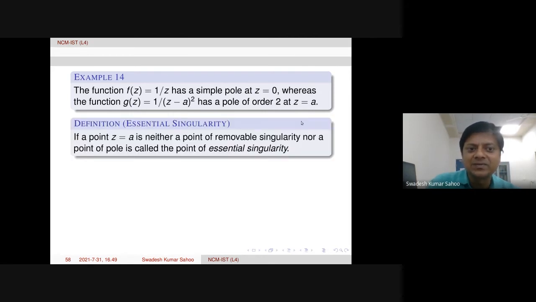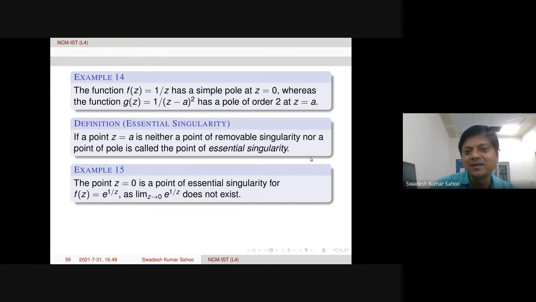Now, essential singularity, the last one in the classification. If a point z equal to a is neither a point of removable singularity nor a point of pole, then it is called an essential singularity, the third category.